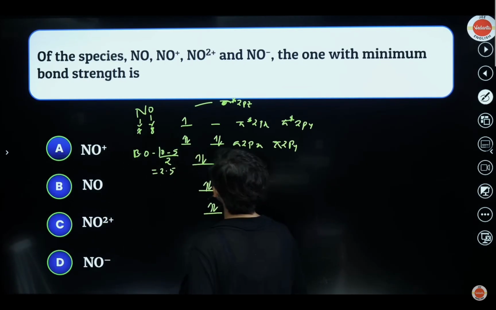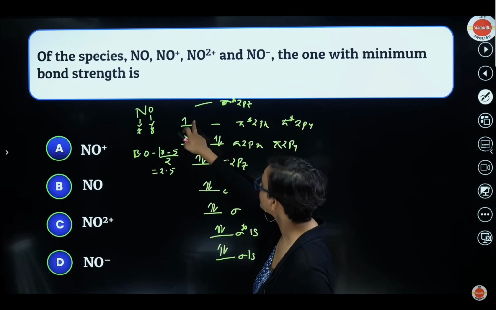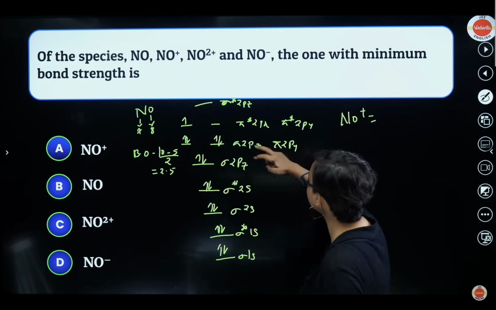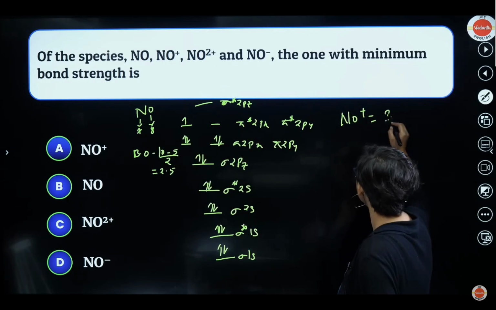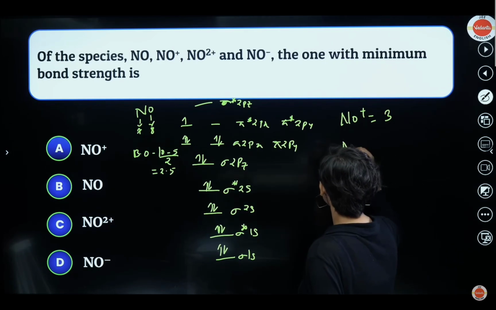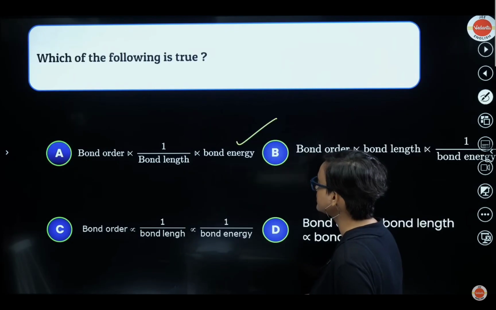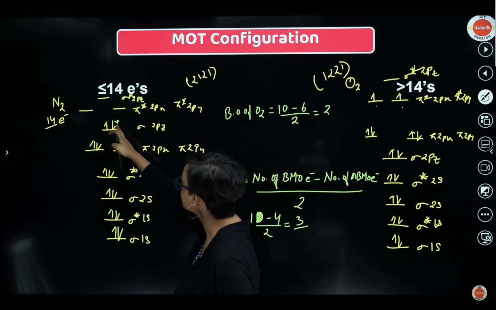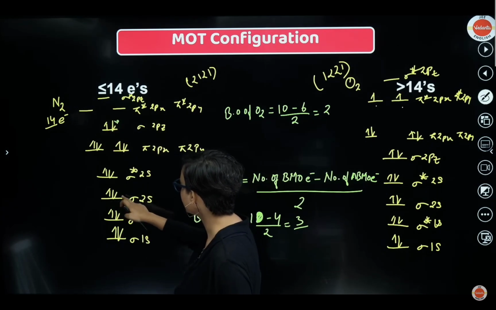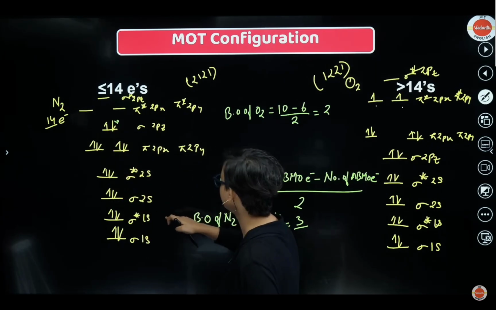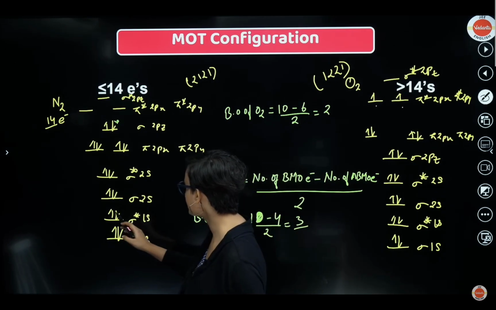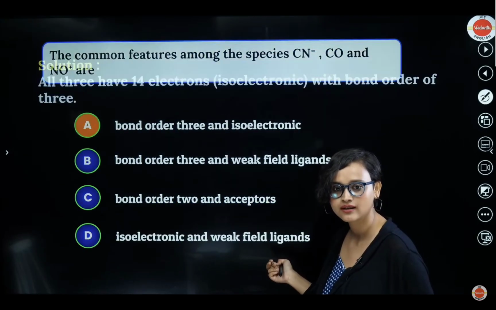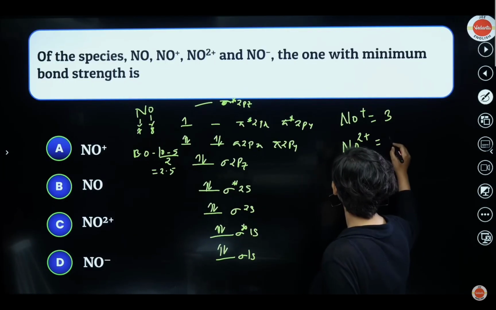Then we have NO plus. If it is NO plus, that means 1 electron gone. So 15 becomes 14 electrons. For NO plus, 14 electron bond order is 3, right? If it is NO2 plus, then how many will be there? Let's do it here. NO2 plus, that means these 2 electrons will go. Then it will be 8 minus 4 divided by 2, which is 2. So NO2 plus bond order is 2.